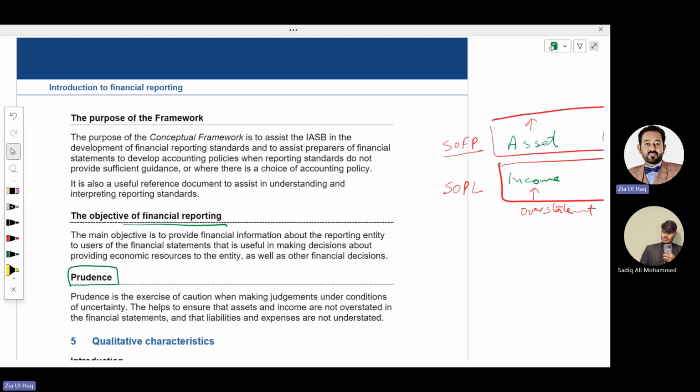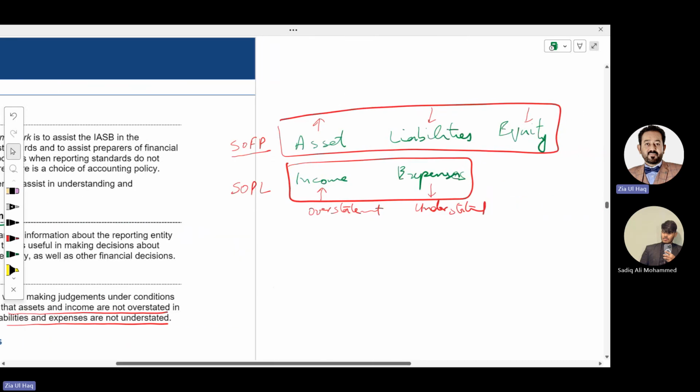So prudence is the exercise of caution when making judgments under conditions of uncertainty. It ensures that assets and income are not overstated in financial statements, and liabilities and expenses are not understated, which company management sometimes tries to do. So can you understand this prudence concept?